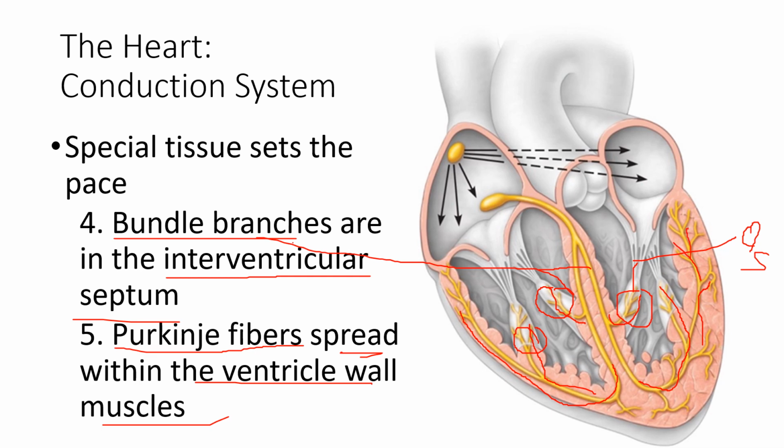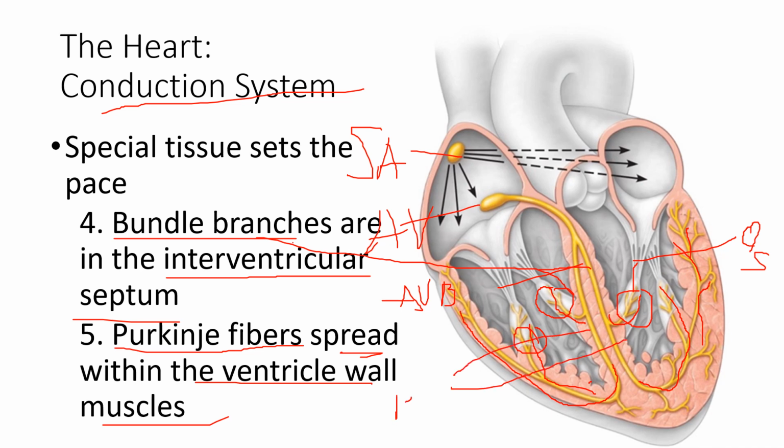So there are only five that we have to memorize in the conduction system. It's very easy: the SA node, AV node, AV bundle, or bundle of His, bundle branches, and Purkinje fibers. So we start here. This is the SA node, AV node, AV bundle, or bundle of His, and then the bundle branches. This is the bundle branches, and the Purkinje fibers.